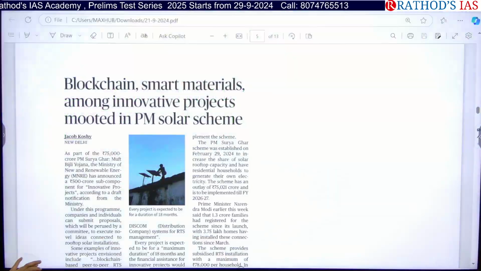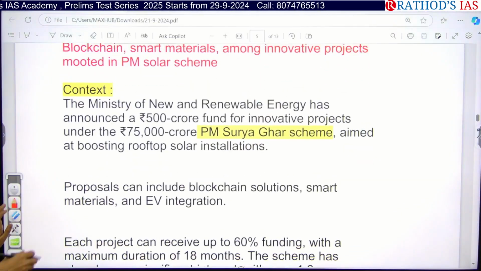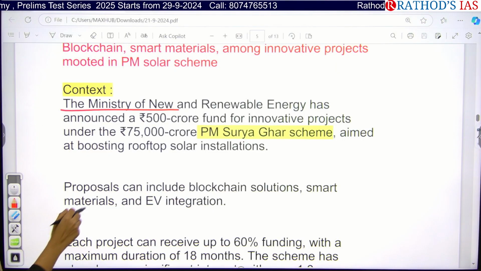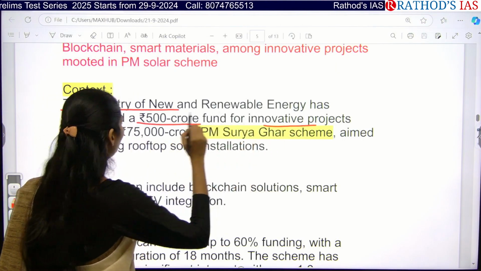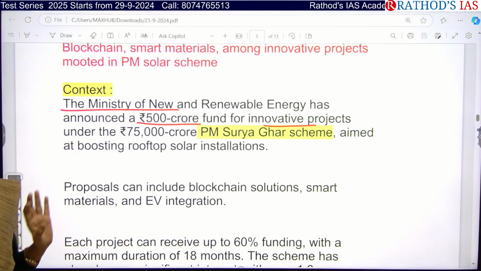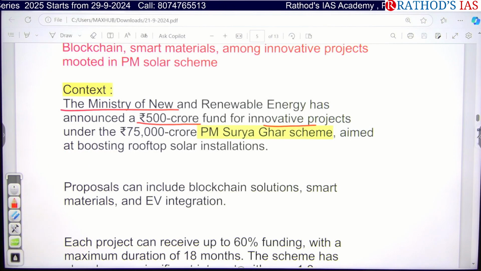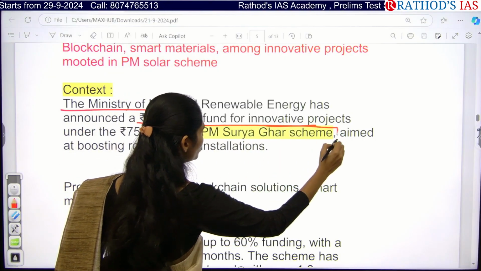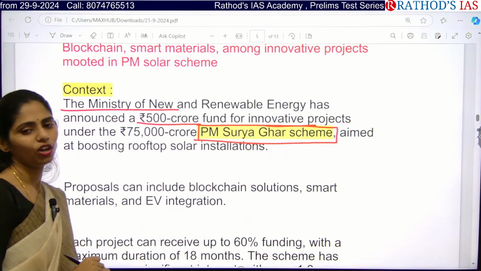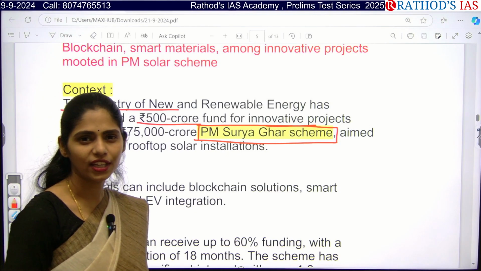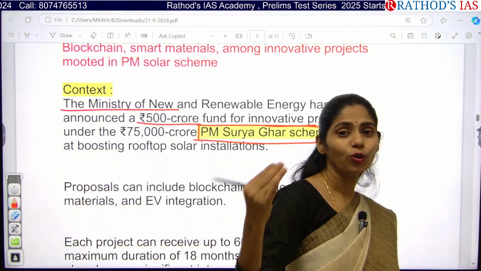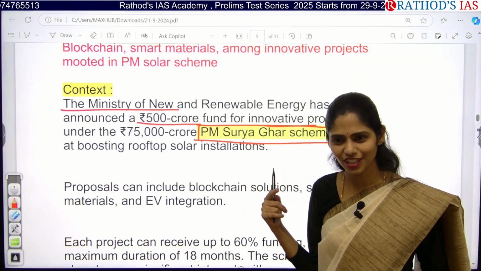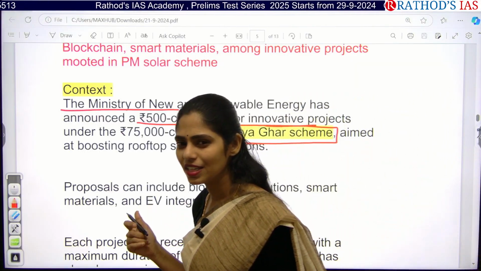Okay, now let us see this article in detail. The Ministry of New and Renewable Energy has announced a 500 crore fund for innovative projects under the rupees 75,000 crore PM Surya Ghar scheme. So actually the important scheme you have to know is the PM Surya Ghar scheme. Many of you might know about this scheme because I gave one mains question on it, where you quoted an example of PM Surya Ghar scheme. So what was that question? Can you recall that question? Is it PM Drive?